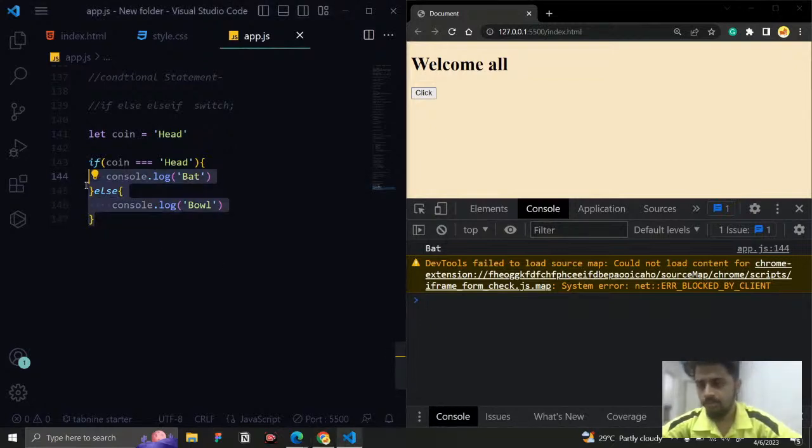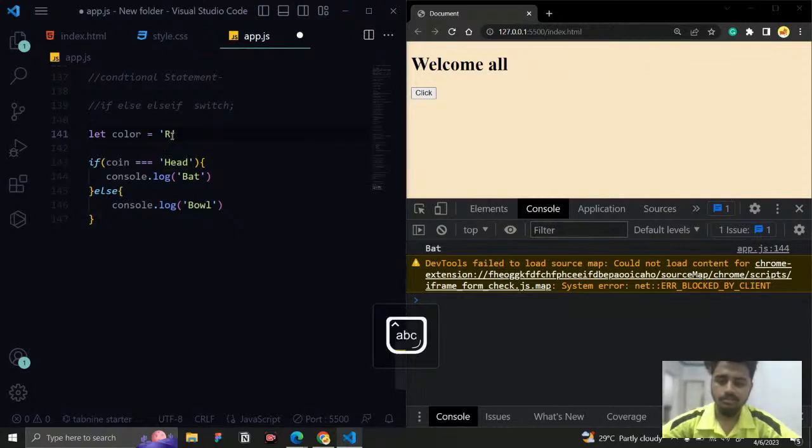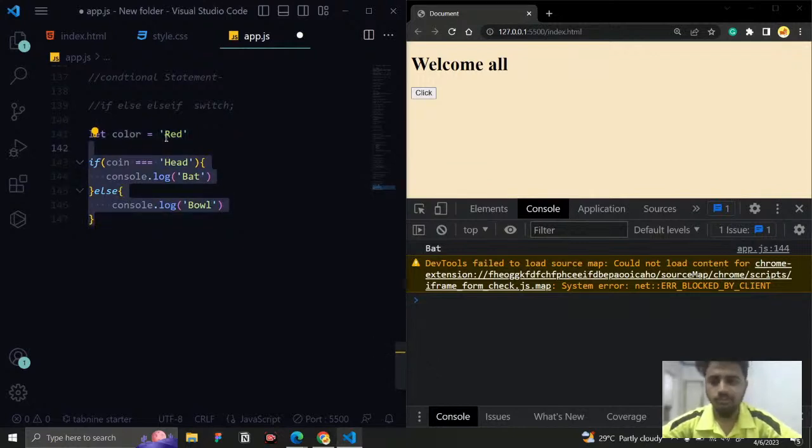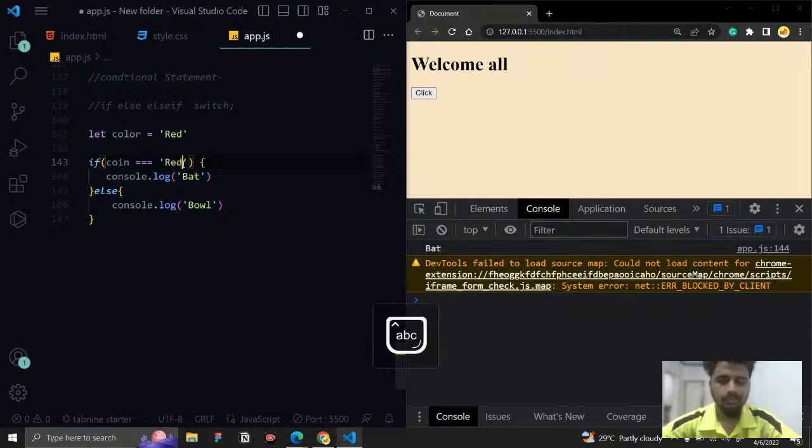For example, let us take a traffic light as an example. I am going to say color. Here we are going to get some colors, and based on the color, I want to write a condition. We know that if it is red in the traffic light, what do we need to do? We need to stop the vehicle and wait for the next signal to come, right?